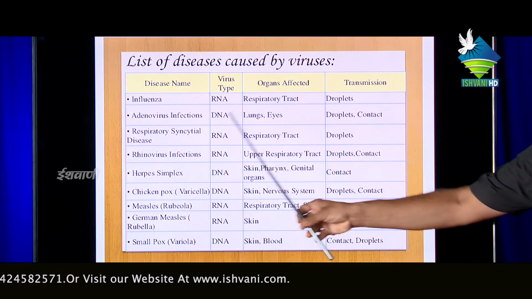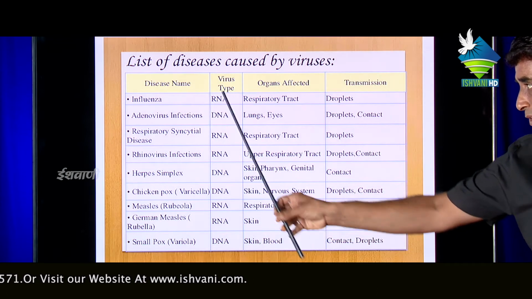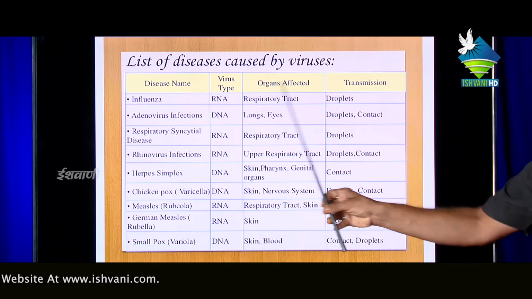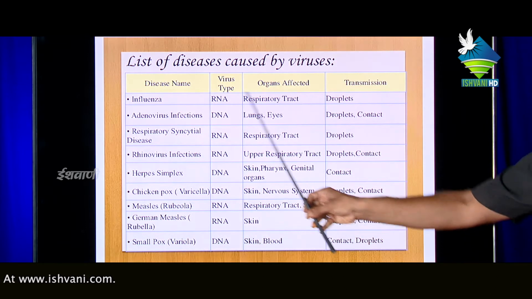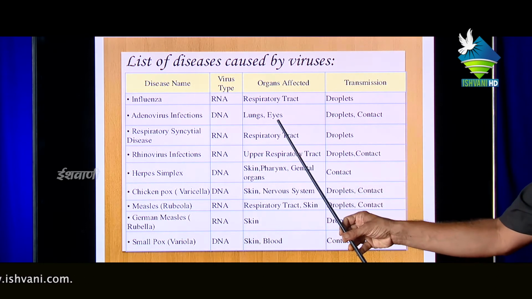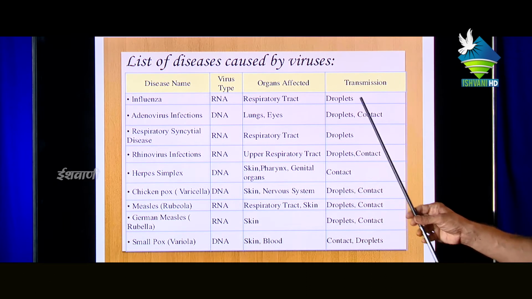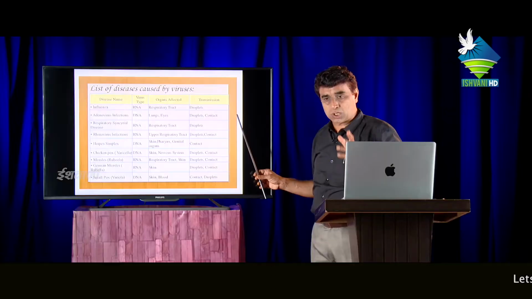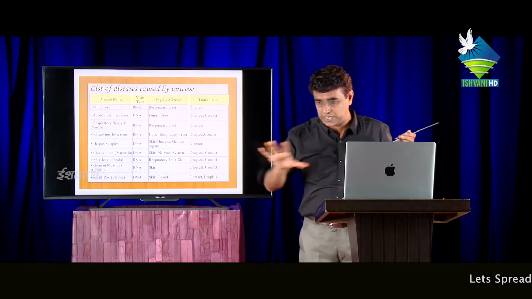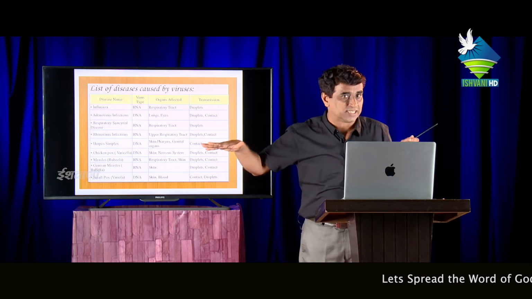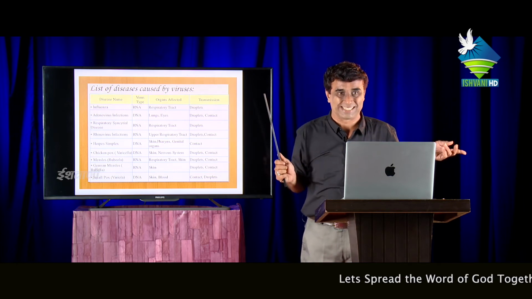Anyway, this is the adenovirus infection. The central genetic material is DNA. For influenza it is RNA. The target organ for influenza is the respiratory tract, and the lungs and eyes especially are affected. Transmission is by droplets and contact. Any disease that spreads by contact is known as a contagious disease. COVID-19 is a contagious disease.